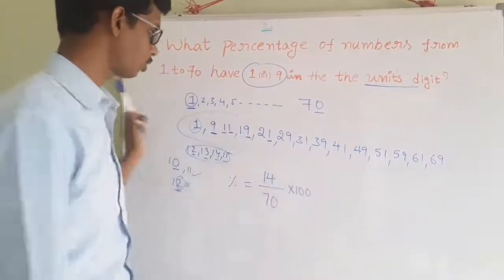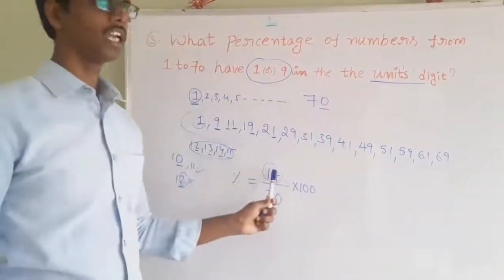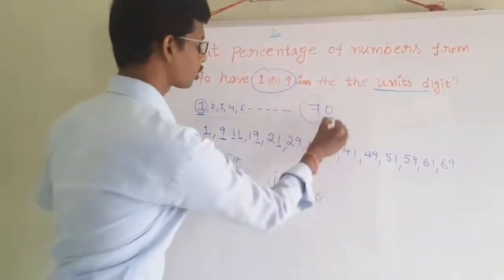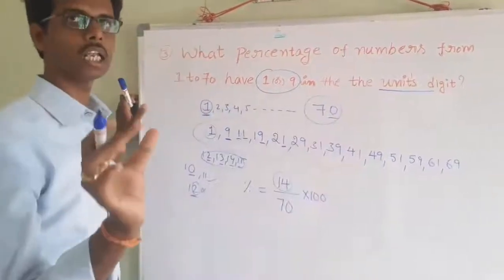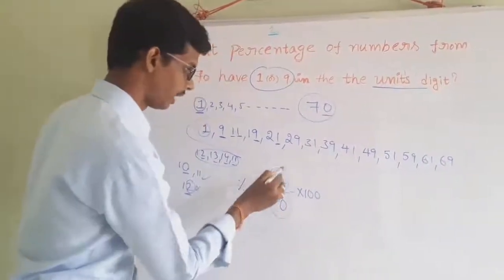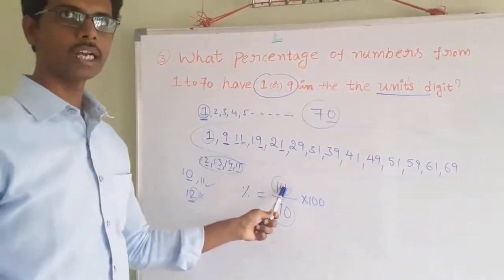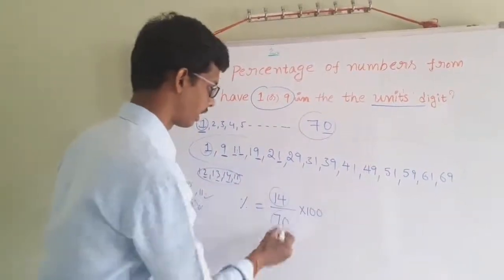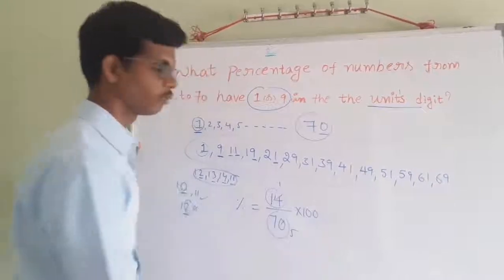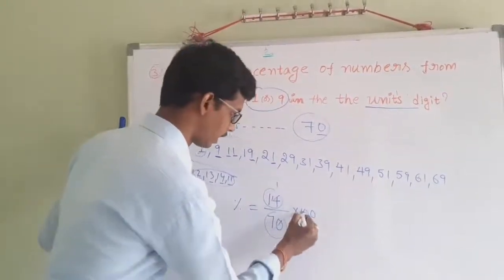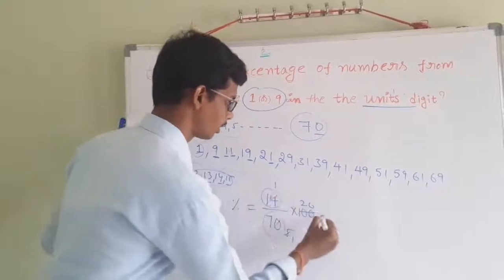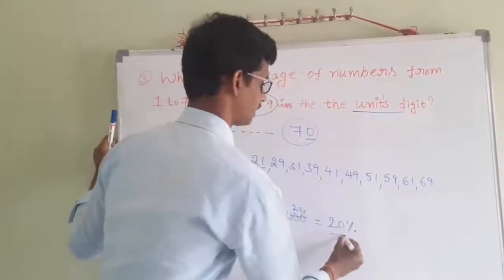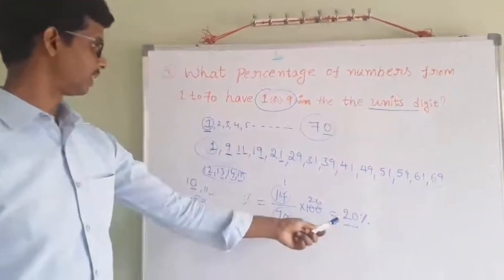What you want to find out is taken in the numerator. Total how many numbers? 1 to 70, that is 70 numbers. What you want to find out is taken in the numerator, and the total, that is 70, is taken in the denominator, into 100. 14 ones are 14, 14 fives are 70. Next 5 ones are 5, 5 twos are 10, 5 zeros are 0. 1 into 20 is nothing but 20%. That is our answer. This is the calculation method.